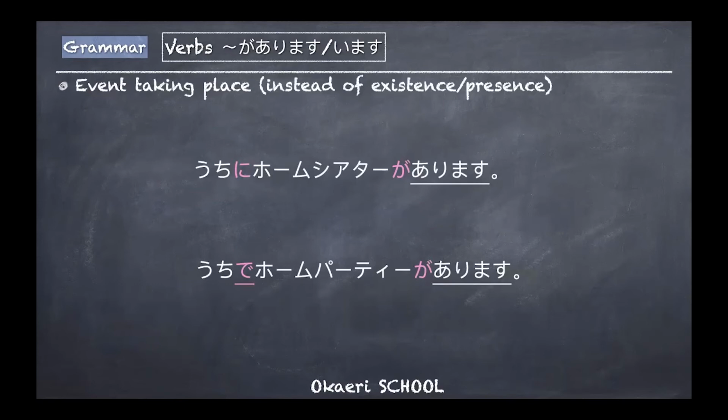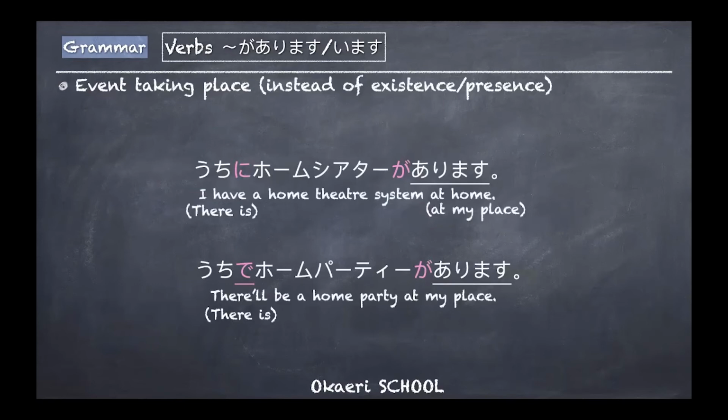The first one. うちにホームシアターがあります. In this context, I have a home theater system at home, or there is one at my place. In this case, this is the place of being, so we say うちに. But for a home party, this is an event taking place or happening in a certain place, so we use で instead of に.